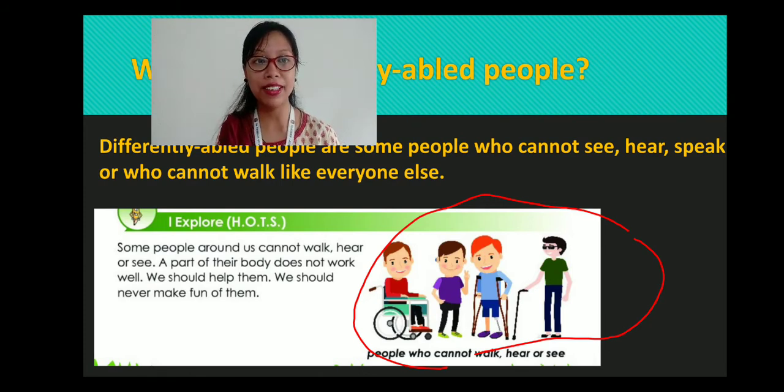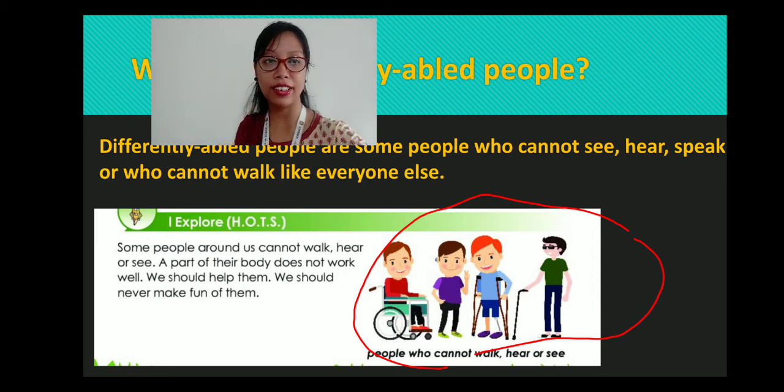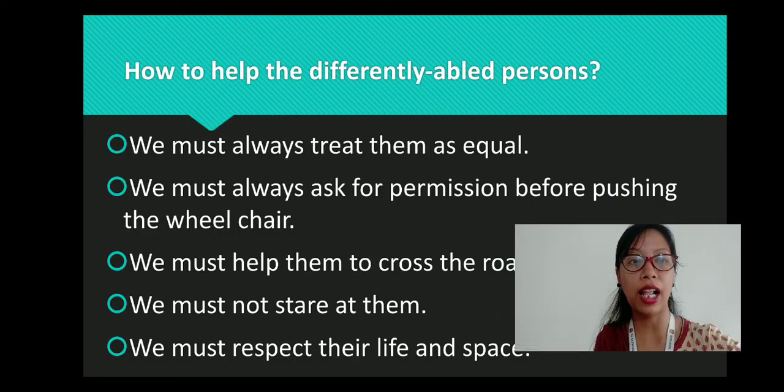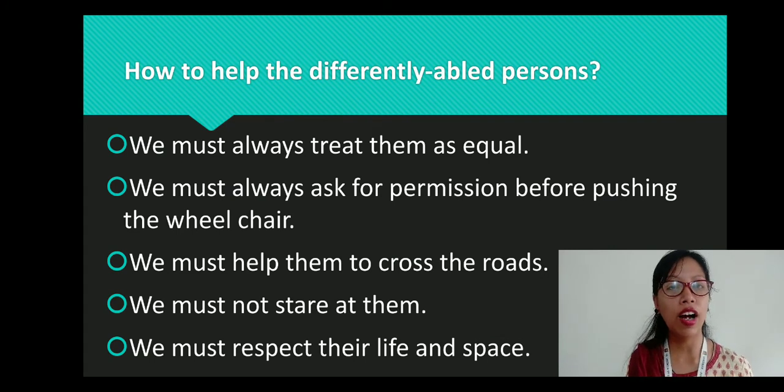They are human beings like us. The only difference is that one of their body parts doesn't work like ours, and we should not show sympathy towards them. Always be friendly, always treat them as equal. Okay, now let us see what we can do to help them. Now how to help the differently able persons?